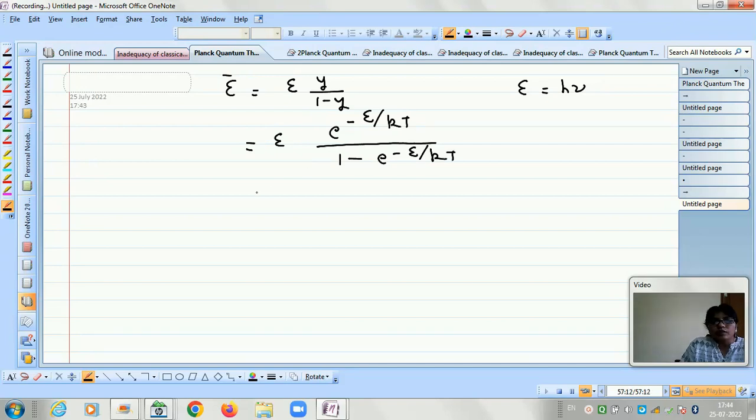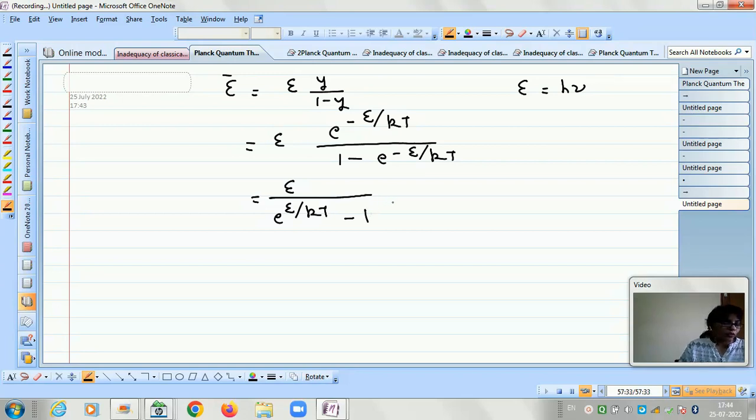If we divide the numerator and denominator by the factor e to the power minus E by kT, then in the numerator it will become E, and in the denominator it will become e to the power E by kT minus 1.